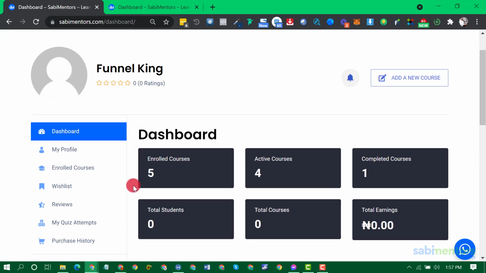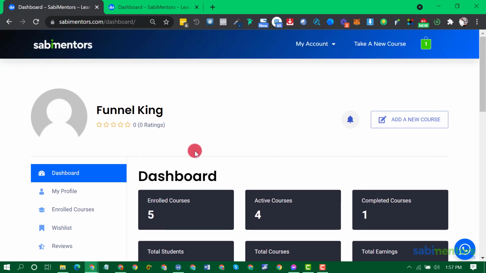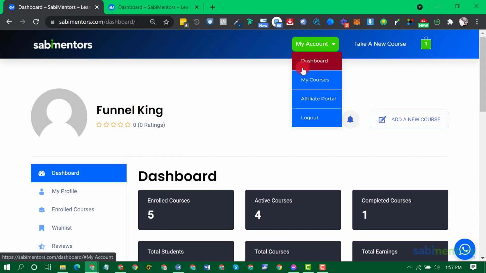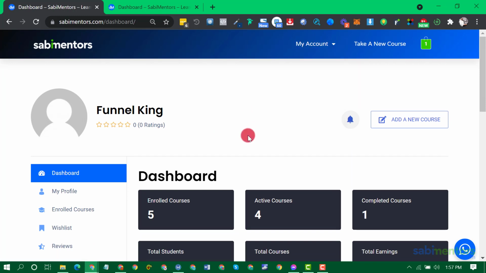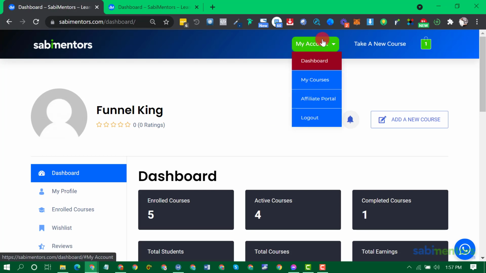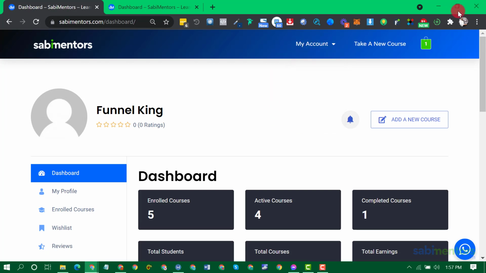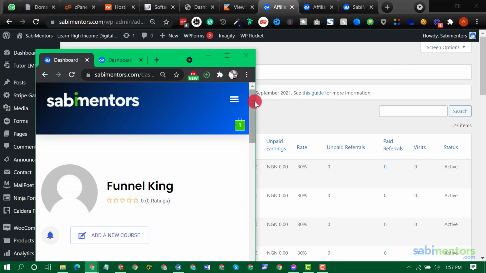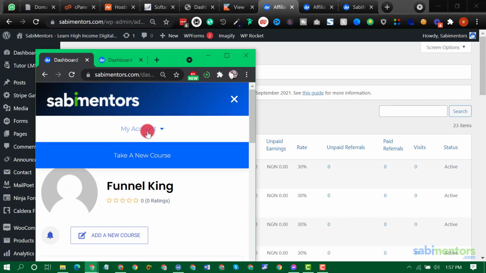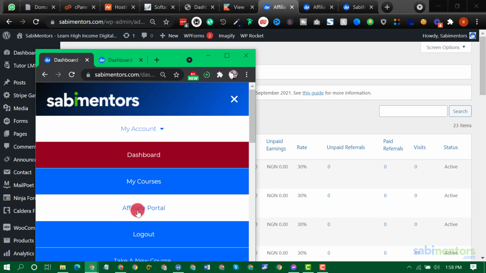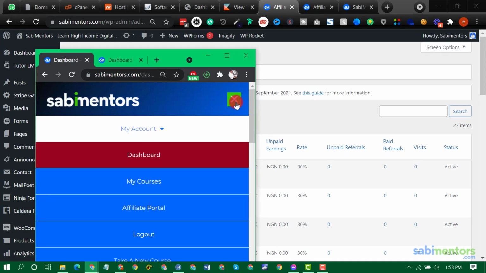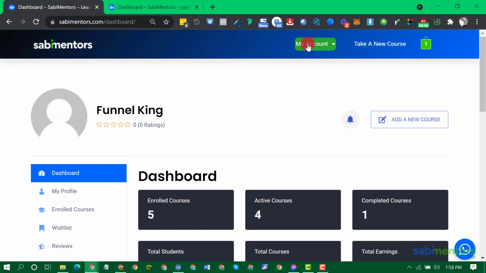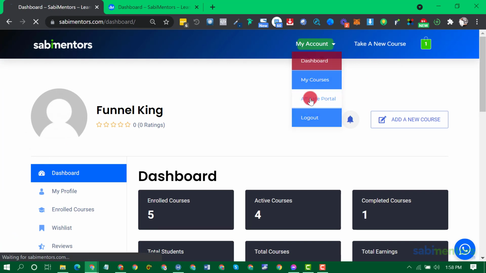If you are a new user, the next thing to do is to click on this drop down. Depending on the device you are using, if you are on desktop, click on this drop down. If you are on mobile, it will be like this. Click on this drop down, go to your account and go to affiliate portal. Let me use the desktop version. Go to affiliate portal now.